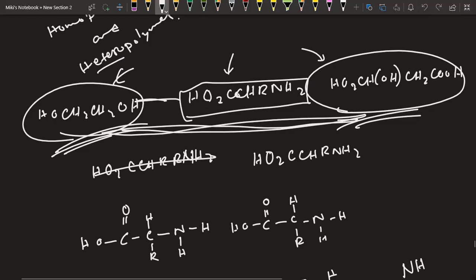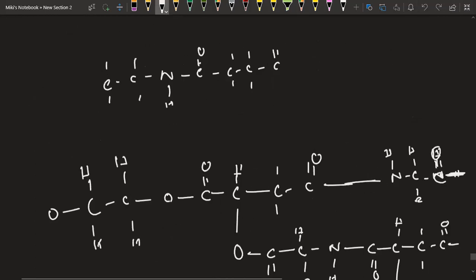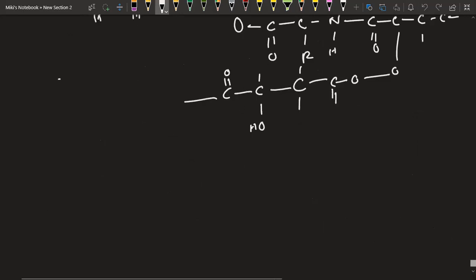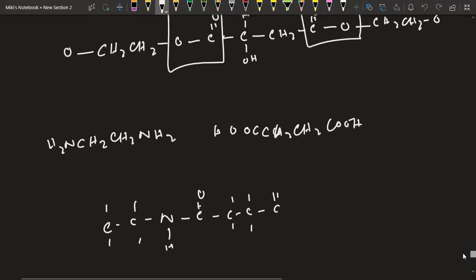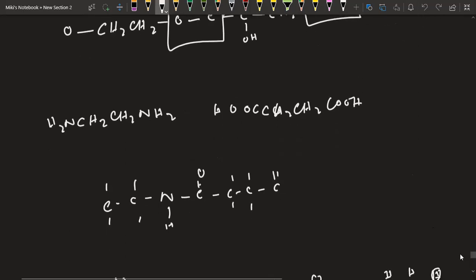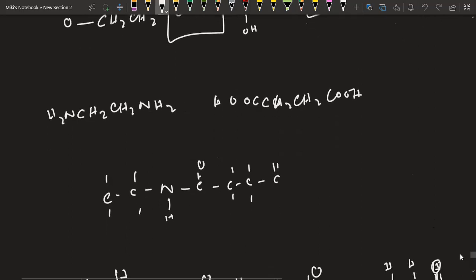Okay. Now let's come to today's part, where we are going to study more about the compound Kevlar. In our last class, we studied a bit about Kevlar. So Kevlar was a polymer, more specifically known as a tough polyamide.